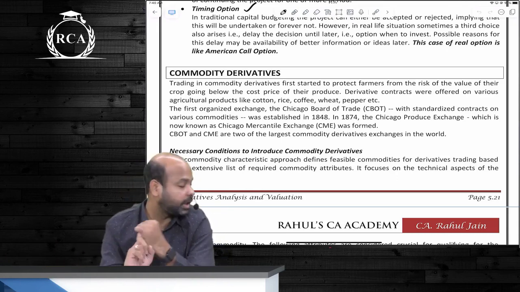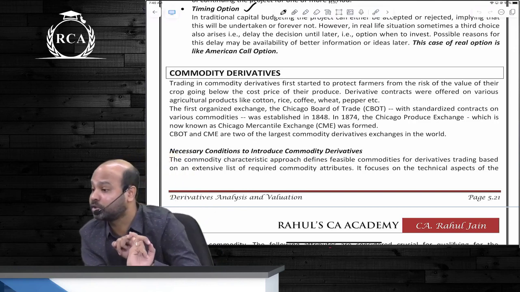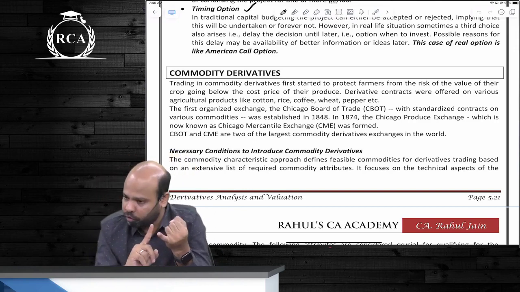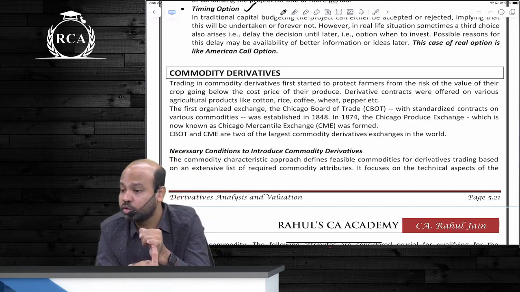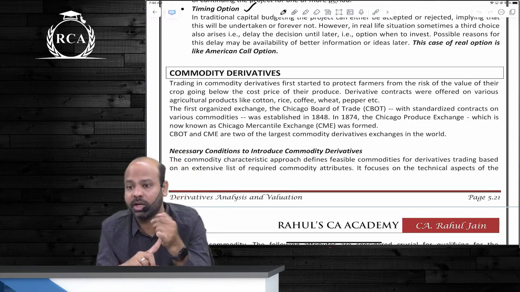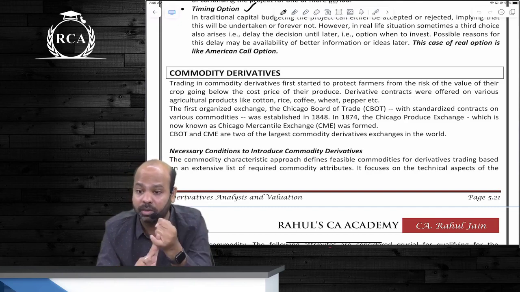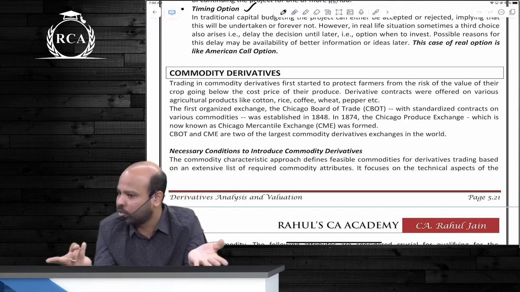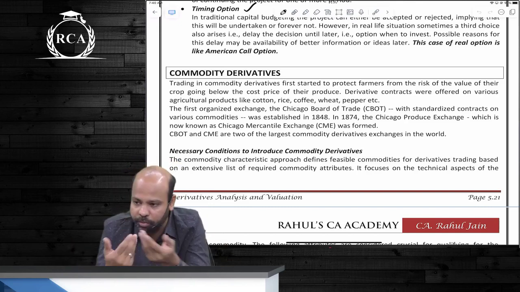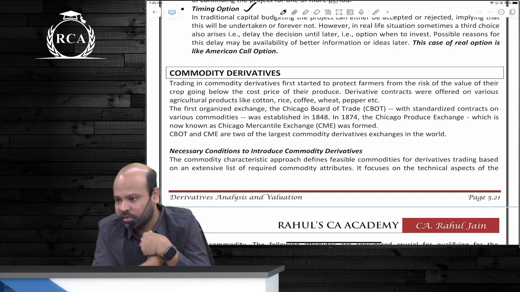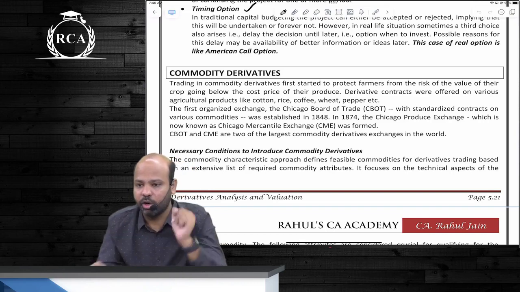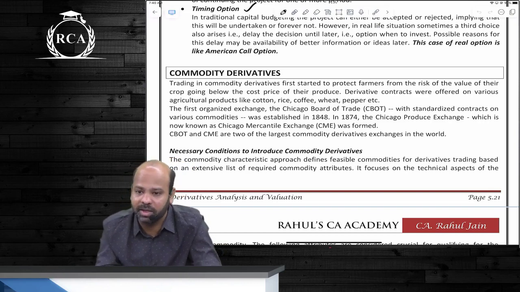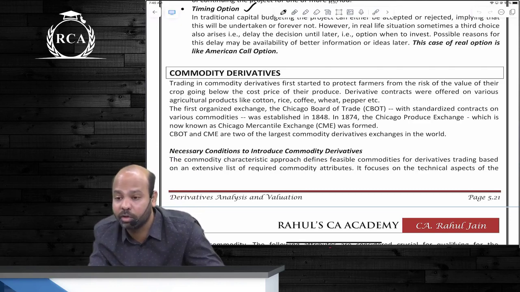So whatever commodity we are talking about should be a homogeneous commodity, and then it should be durable. You should be able to store that commodity. You cannot have a derivative future on a perishable commodity. A perishable commodity cannot be stored, so you cannot enter into contracts for that. Then it should be subject to price fluctuations. If the commodity is fairly stable, why the hell will you need a derivative contract on that underlying commodity?